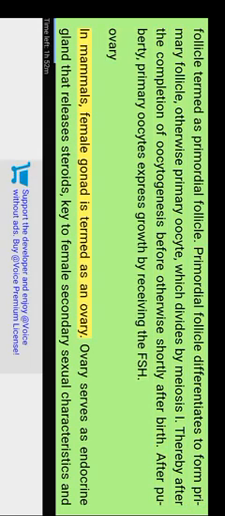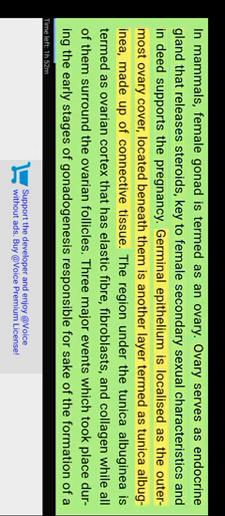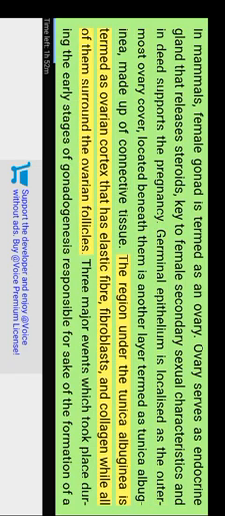Ovary. In mammals, the female gonad is termed an ovary. The ovary serves as an endocrine gland that releases steroids, key to female secondary sexual characteristics, and also supports pregnancy. Germinal epithelium is localized as the outermost ovary cover. Located beneath it is another layer termed tunica albuginea, made up of connective tissue. The region under the tunica albuginea is termed the ovarian cortex, which has elastic fiber, fibroblasts, and collagen, all of which surround the ovarian follicles. Three major events take place during the early stages of gonadogenesis for the formation of a functional ovary: formation of follicles, differentiation of steroid-producing cells, and initiation of meiosis.